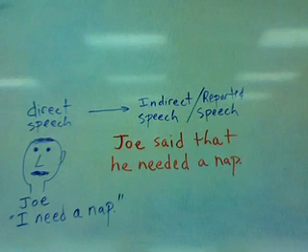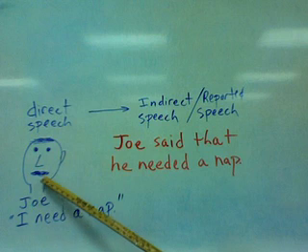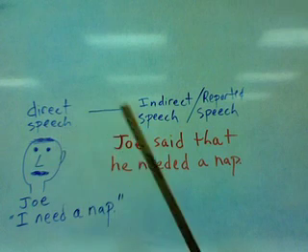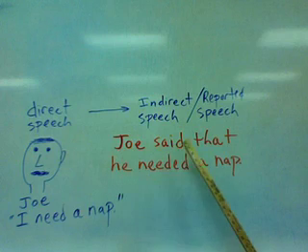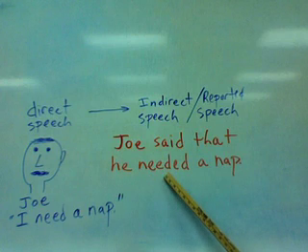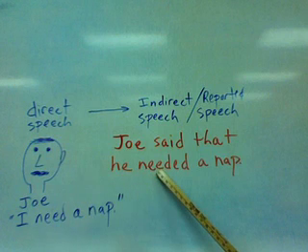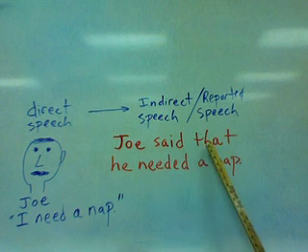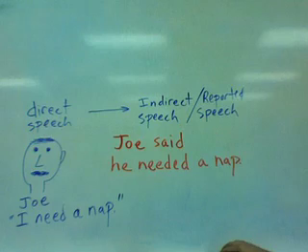I need a nap. This is in the present tense. These are the words that come from his mouth in the form of direct speech. And when you change it, when you describe what he said, it looks like this. Joe said that he needed a nap. The present tense changes to the past tense in indirect speech. And if you want to eliminate that, it's okay. Joe said he needed a nap.